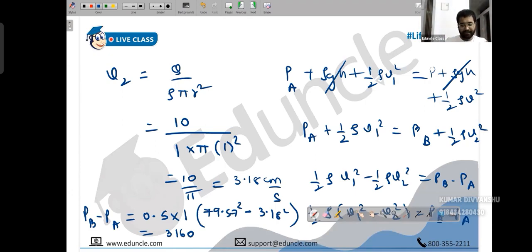Is it bar? No. Yes, it is dyne per centimeter square. Just a minute, actually. Dyne per centimeter square, because pressure is force upon area. Actually, copy this one.